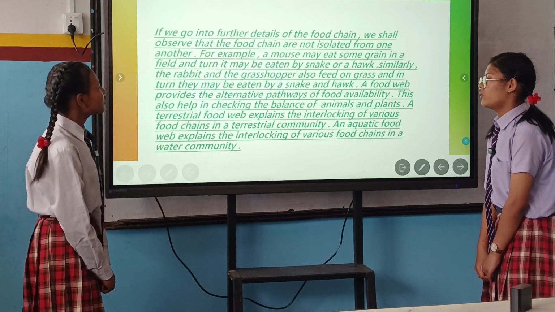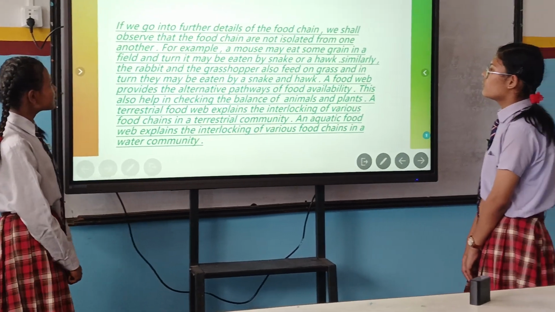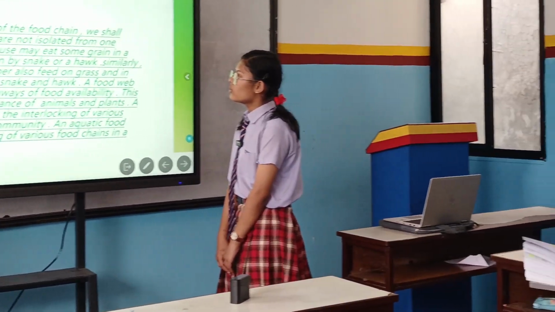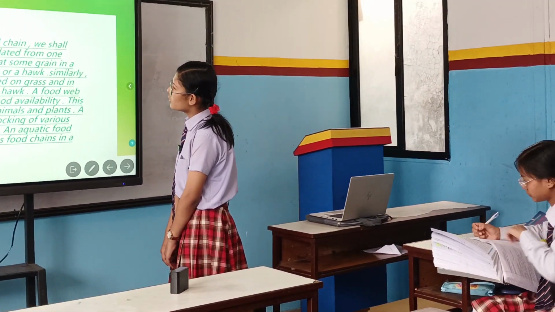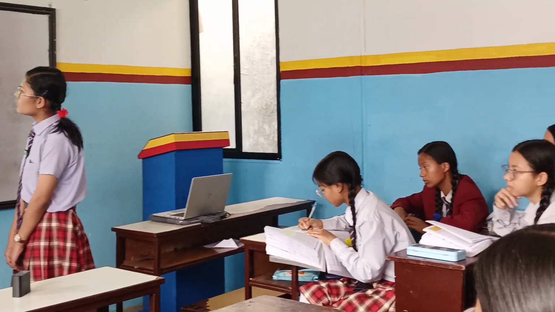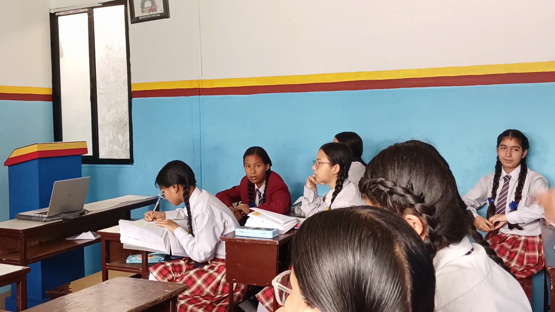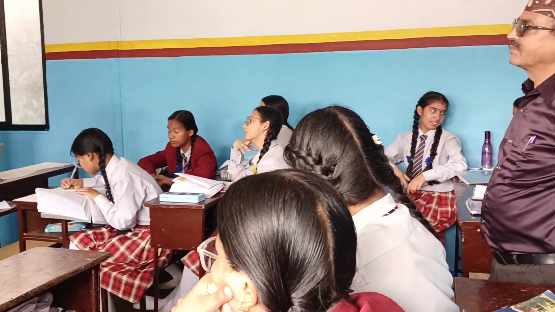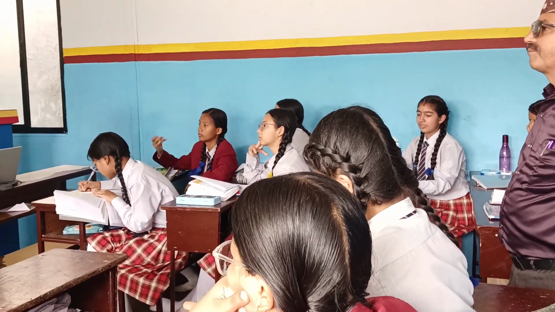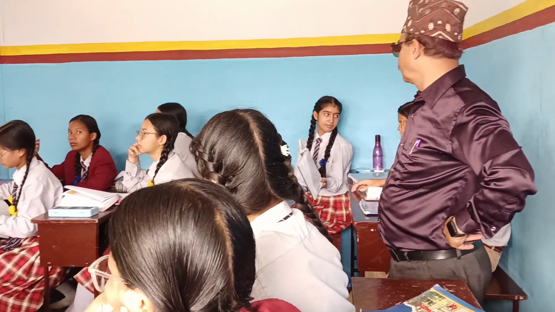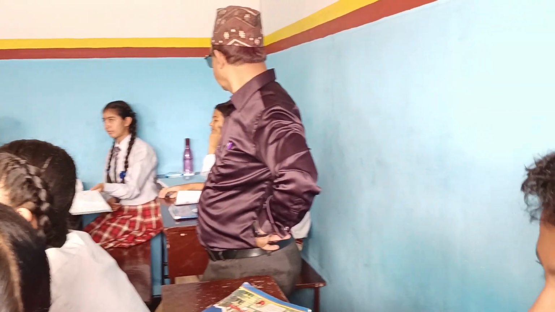If we go into further detail of the food chain, we shall observe that food chains are not isolated from one another. For example, a mouse may eat some grain in a field, and in turn it may be eaten by a snake or a hawk. Similarly, the rabbit and the grasshopper also feed on grass, and in turn they may be eaten by a snake and hawk.